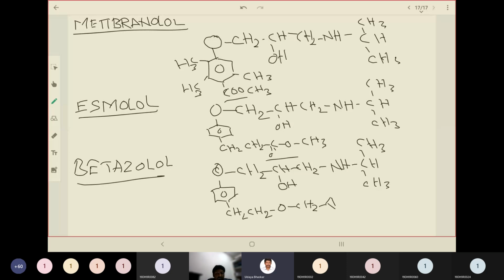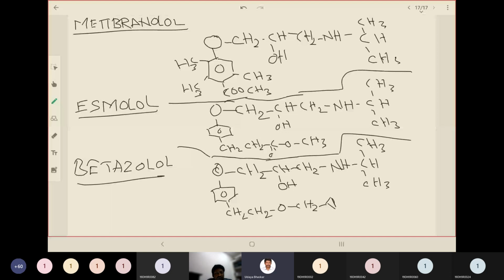So can you compare these drugs with each other and correlate the differences and the similarities? The similarity is the oxypropanolamine, right?